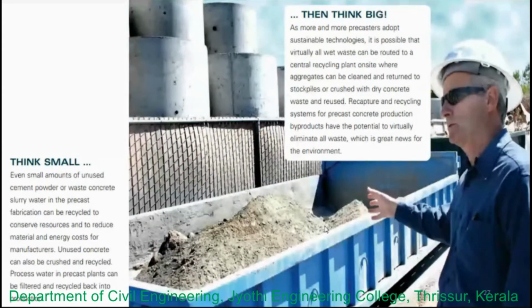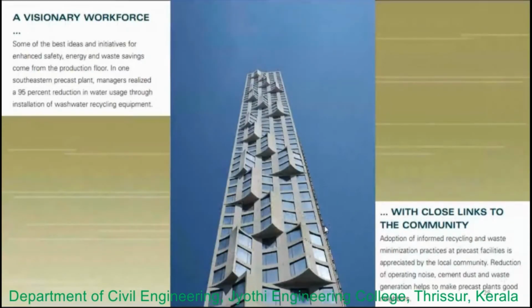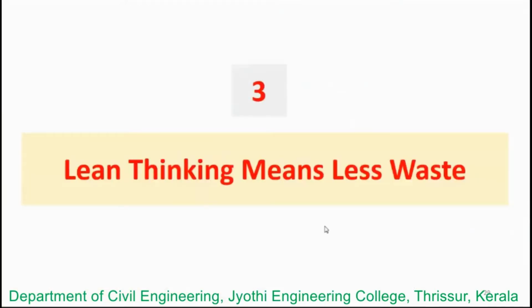This is how we can eliminate all the waste. From this, we can make out that by using this, in the precast plants and manufacturing units, noise pollution and different kinds of negative impacts on the environment can be reduced.